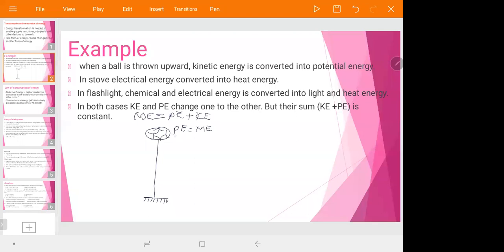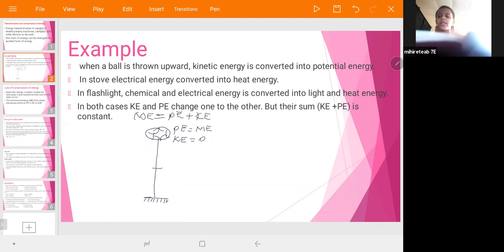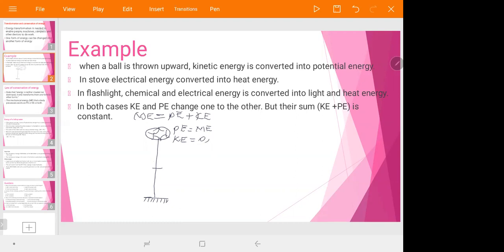And its kinetic energy is equal to what? Zero. Why? Because at this point there is no motion, its speed is equal to zero.